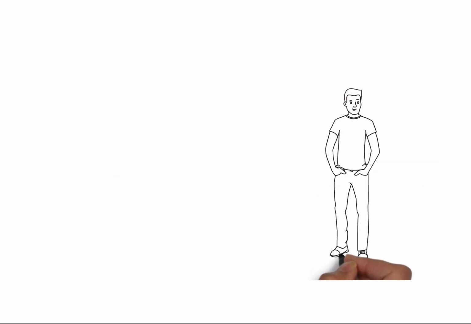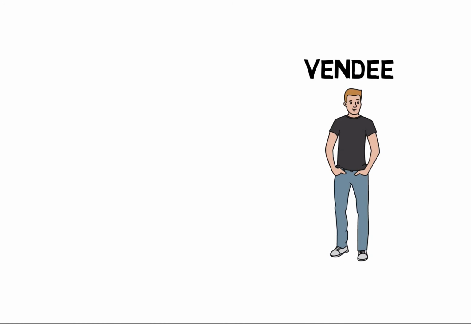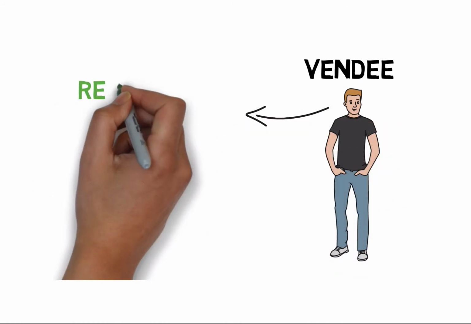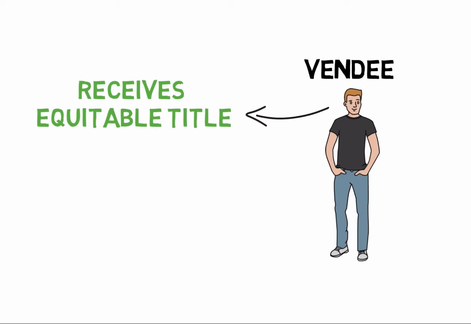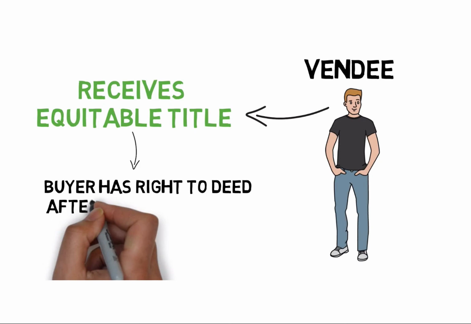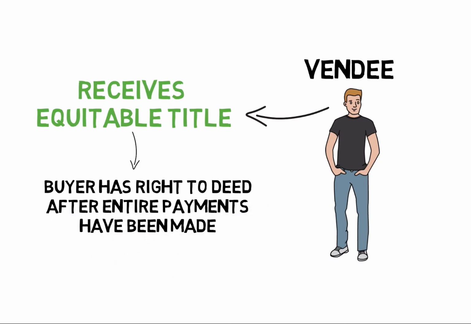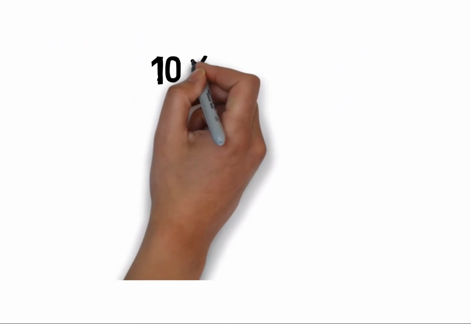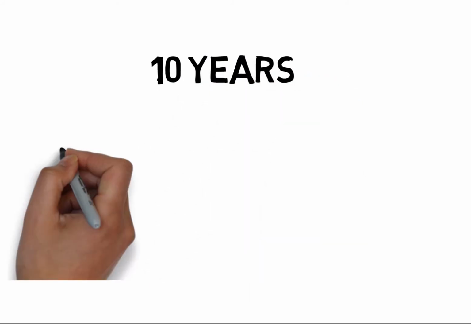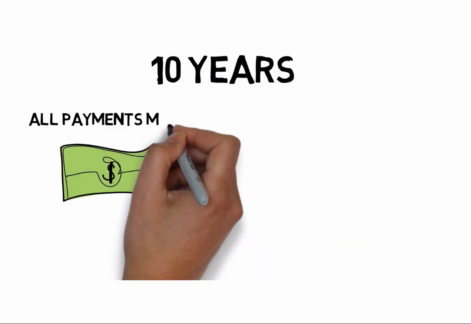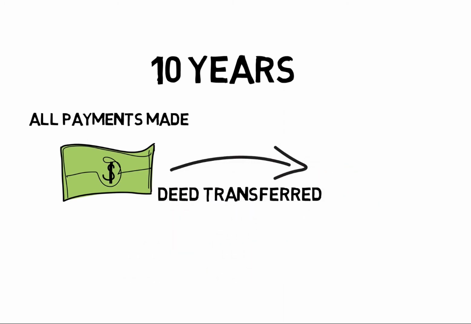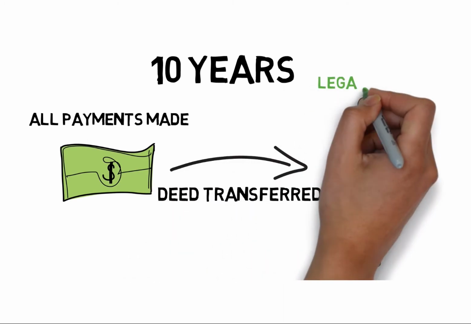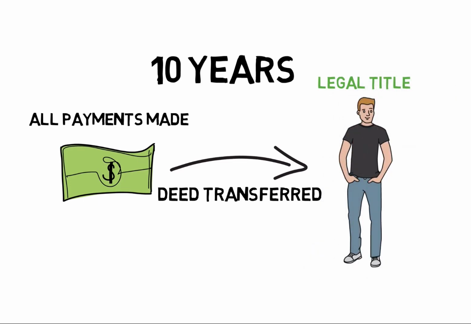Likewise, the vendee or buyer, at the time of the signing of the contract, receives what is called an equitable title or equitable interest. Equitable title simply means that the buyer has the right to get the deed later on after the entire payments have been made. So let's assume that over 10 years the buyer makes all the payments to the seller. The seller then, after 10 years, will finally give the deed to the property to the buyer. The buyer will then have legal title. So equitable title is what is conveyed through a contract, whereas legal title is what is conveyed through a deed.